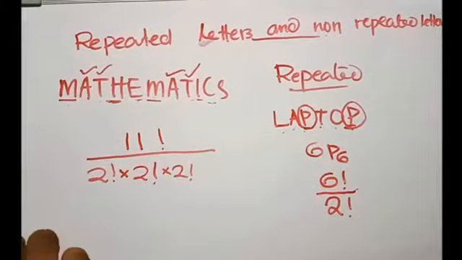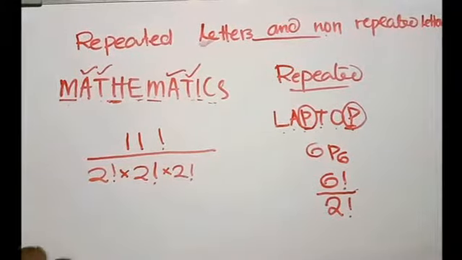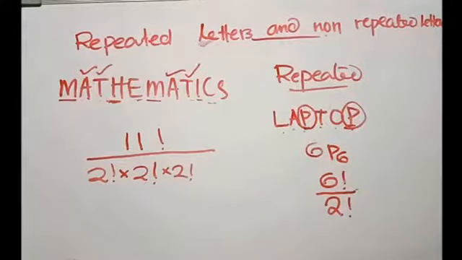And remember, this is possible when the selected objects are identical, when all the letters are identical. That's why we haven't used the word identical here. But when you go for more questions, there you will find the terms non-identical objects or identical objects, or distinct or different objects.